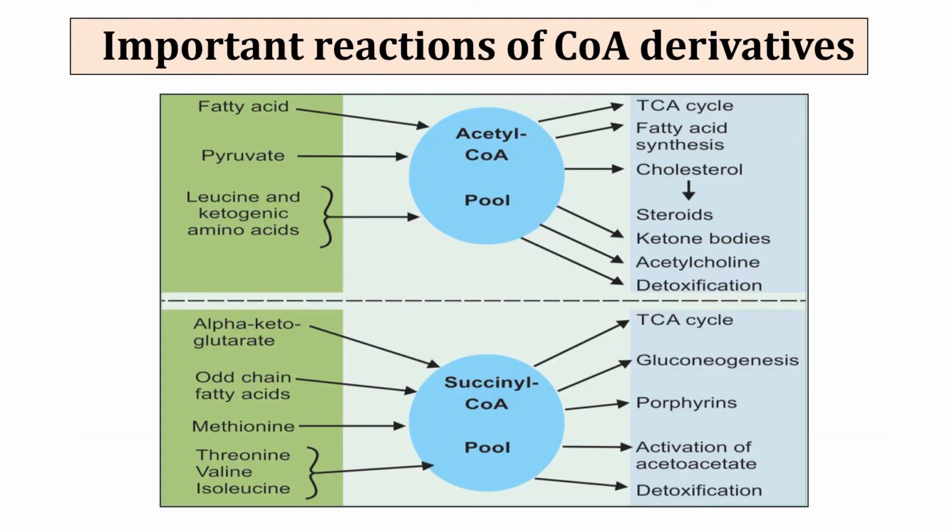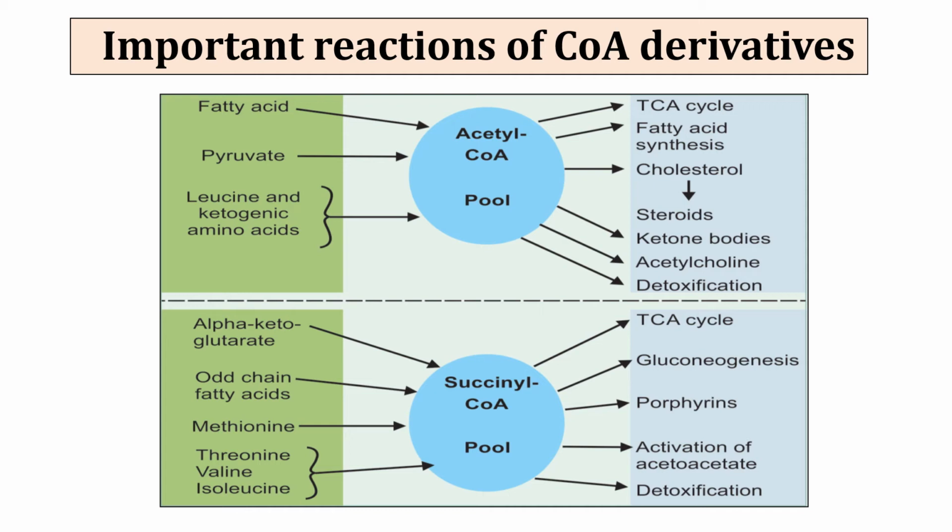This slide shows various important reactions where coenzyme A derivatives are involved. So first is acetyl coenzyme A. Acetyl coenzyme A is formed from fatty acids, pyruvate and various amino acids like leucine and other ketogenic amino acids. They are involved in the formation of acetyl coenzyme A. These molecules donate an acetyl group to coenzyme A to form acetyl coenzyme A.